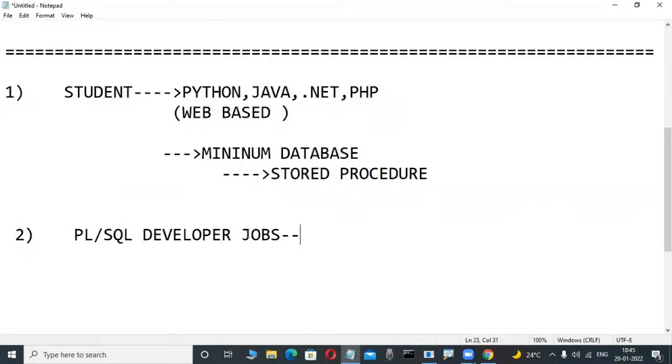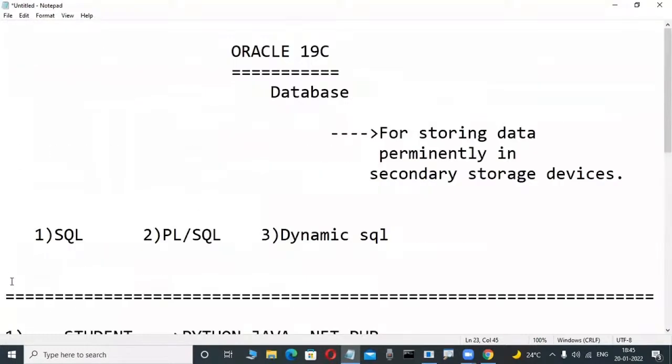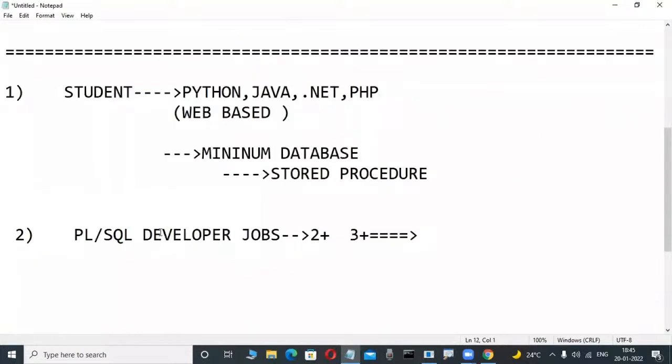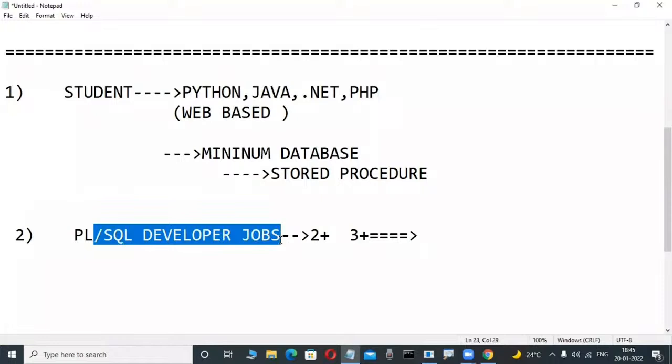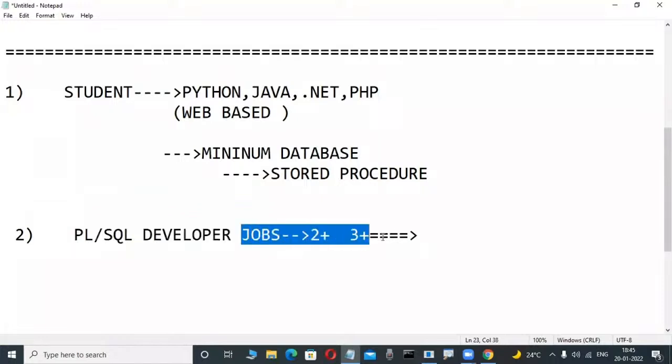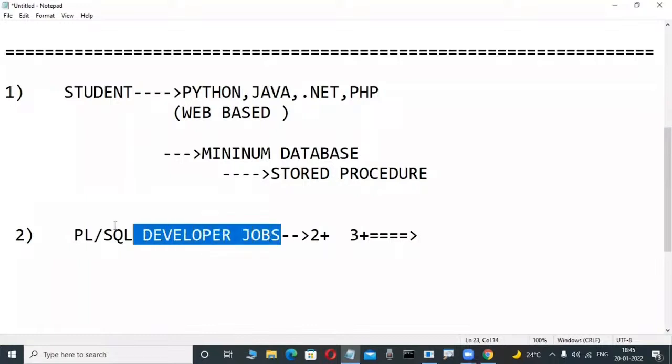Here, some gap is there, maybe two or three plus years, okay, fine. Those persons are applying through this course, learning only for the PLSQL developer purpose. So many fellows are learning this course from me. Actually, I'm a senior PLSQL developer, that's why I have in-depth knowledge and I'm teaching only PLSQL. These persons struggling in job searching can learn thoroughly from me.